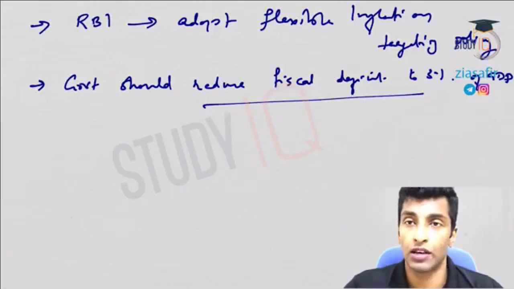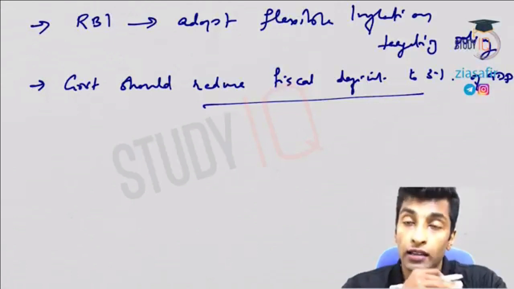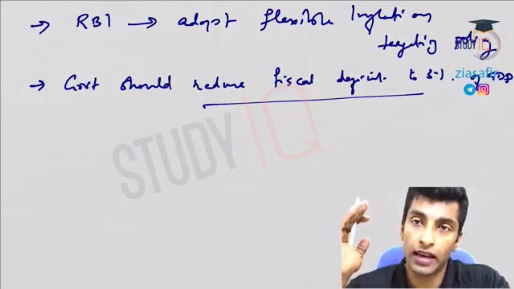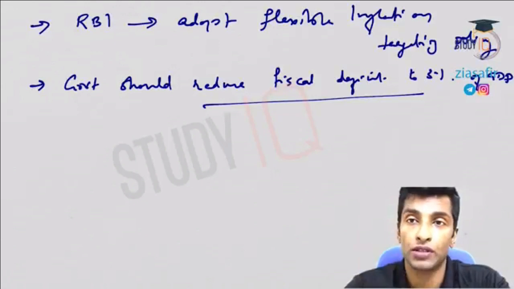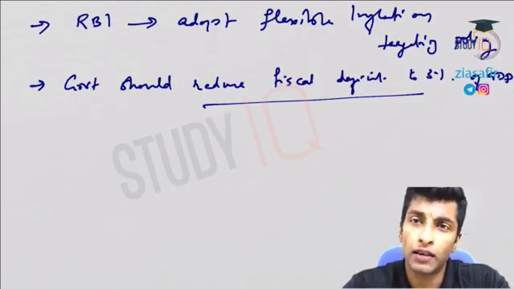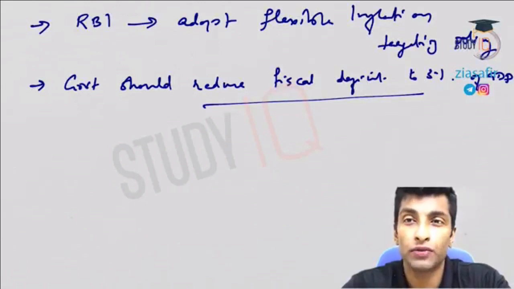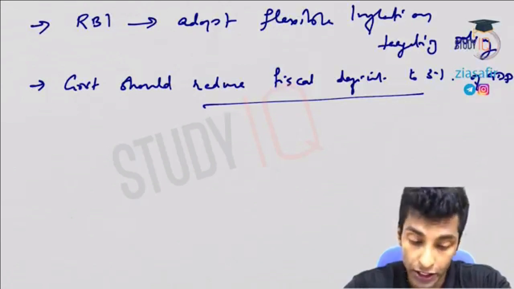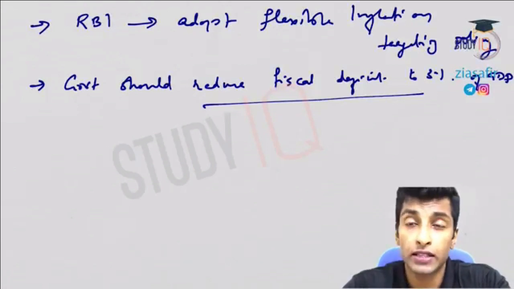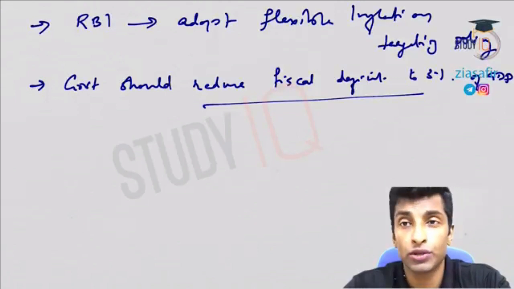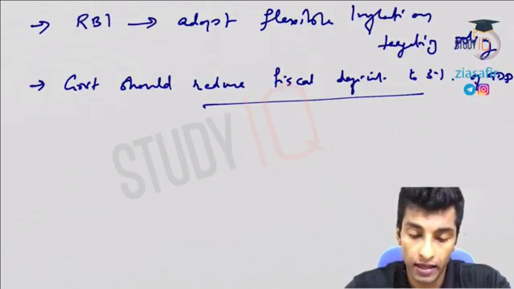If you remember, in the last session I've told you, RBI in the third phase kept on increasing the interest rate. 13 times repo increased consistently, but government cannot control the fiscal stimulus because of political compulsions, right? You cannot withdraw the fiscal stimulus so easily. So only marginally you can withdraw because of political reasons.